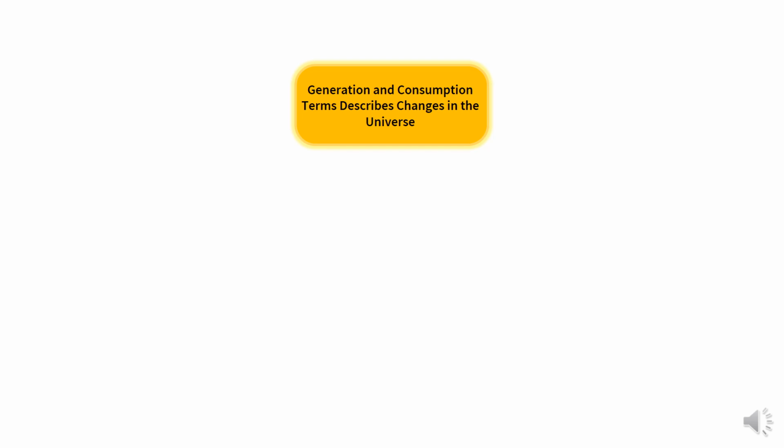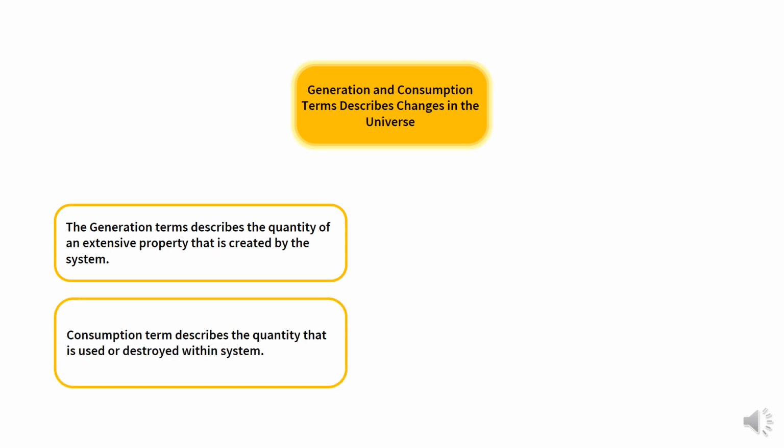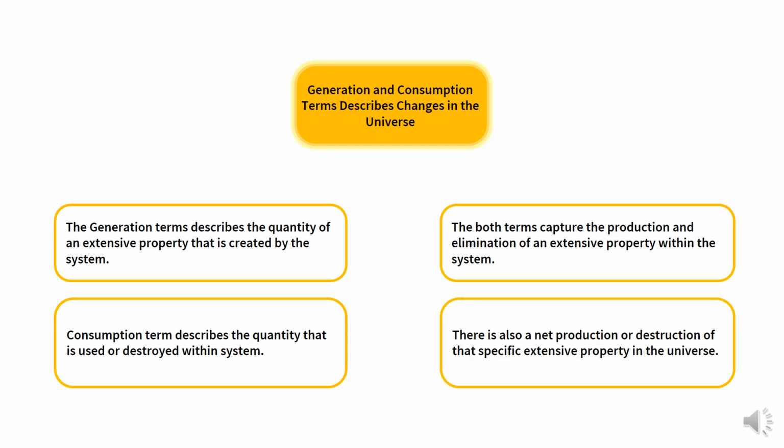Generation and consumption terms describe change in the universe. The generation term describes the quantity of an extensive property that is created by the system. The consumption term describes the quantity that is used or destroyed within the system. Both terms capture the production and elimination of an extensive property within the system, and there is also a net production or destruction of the specific extensive property in the universe.